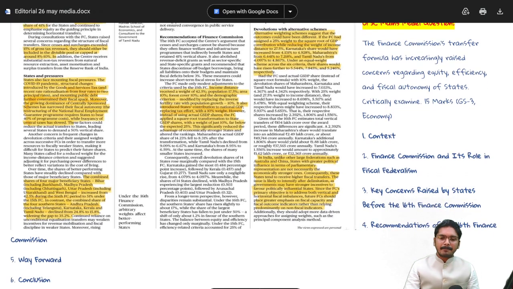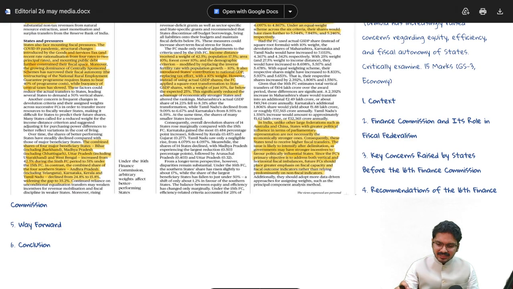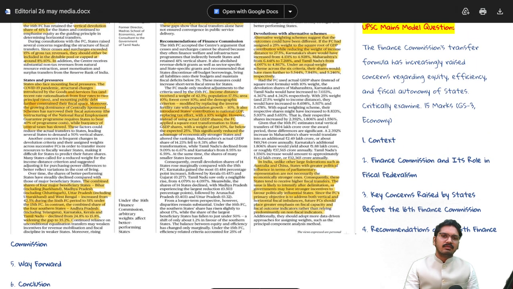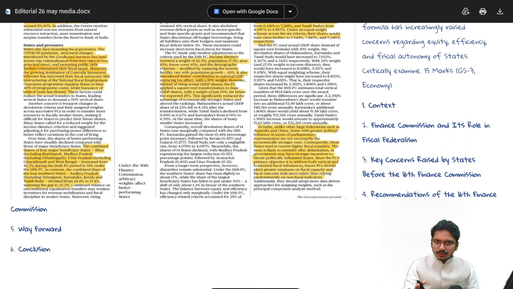So let's start. In today's discussion, we're going to discuss the overall topic in 6 subheads. The first would be the context. The second would be the Finance Commission and its role in fiscal federalism. The third would be the key concerns raised by the states before the 16th Finance Commission, which is the core agenda, the core idea of the article. All other things are supporting ideas. The fourth would be the recommendations of the 16th Finance Commission, what the 16th Finance Commission has actually given. Then a way forward between those two, between 3 and 4, and a conclusion.